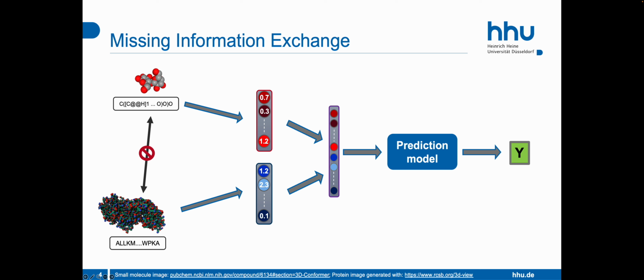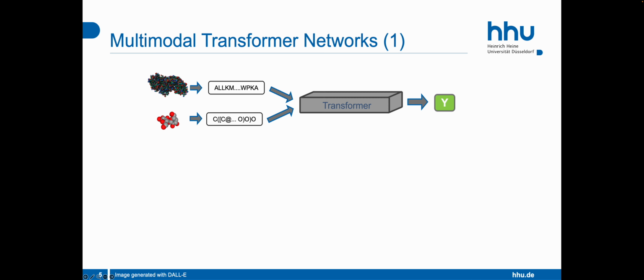The reason why this is difficult, or at least not obvious, to achieve is that the protein and the small molecule are typically represented on different scales. We have seen that proteins are typically represented through their amino acid sequences when generating protein representations, and small molecules are represented on a much more detailed level by representing each atom and bond in the molecule.